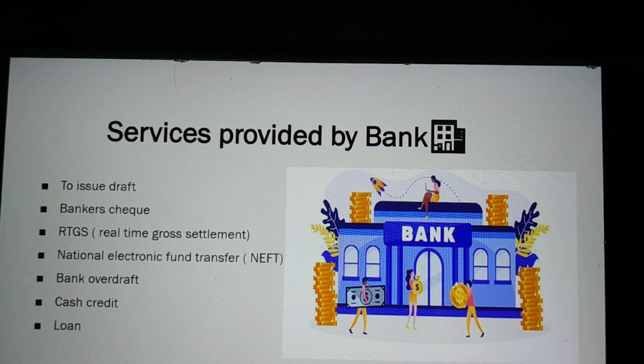Loan. The main function of a bank is to receive deposits and provide loans. The bank receives deposits at a lower rate and provides loans at a higher rate. The bank provides loans to customers for different requirements like buying a house, buying furniture, renovation of the house, buying a vehicle, or for development of business.